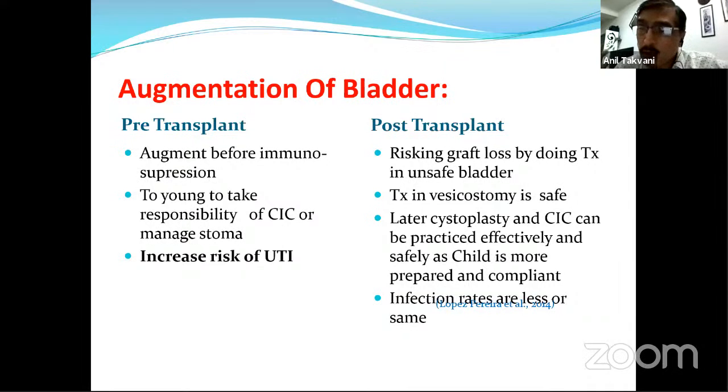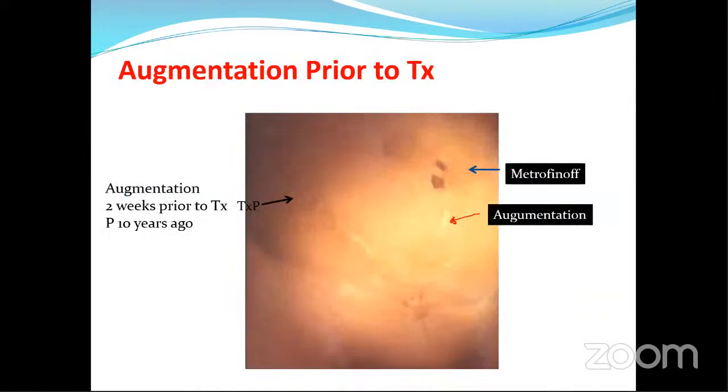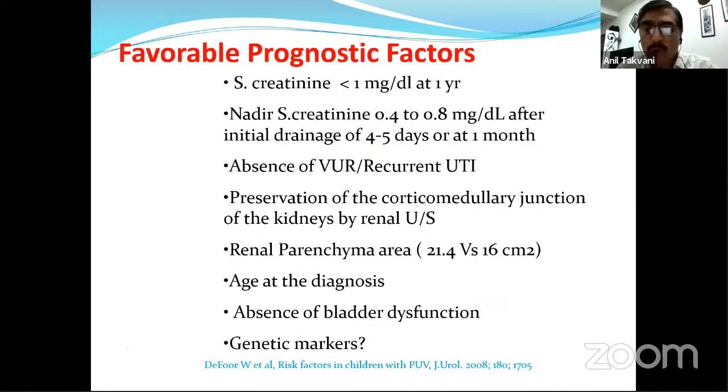Transplant in a vesicostomy is also safe. If your child is too young and already on a vesicostomy, you can carry on with the transplant in the vesicostomy. Later, at an appropriate age, you can do augmentation or bladder closure with augmentation. At that time, Mitrofanoff for CIC can be instituted, and infection rates are lower. These are a couple of pictures, not going into detail.